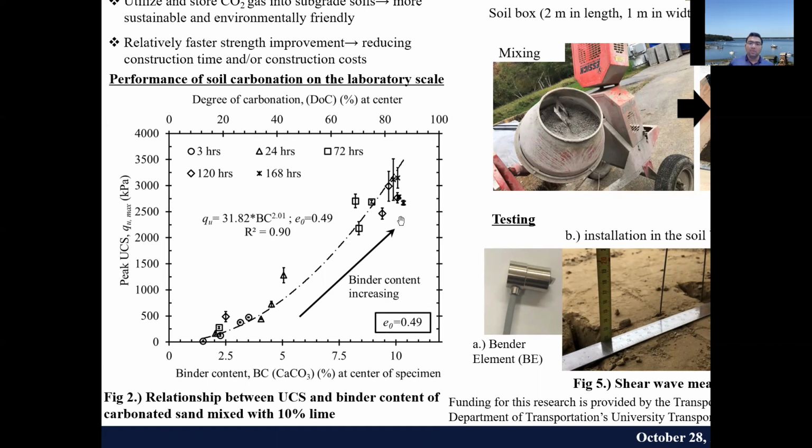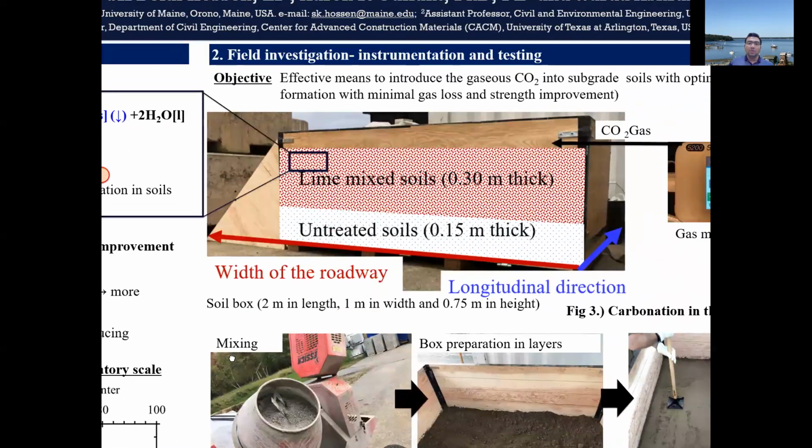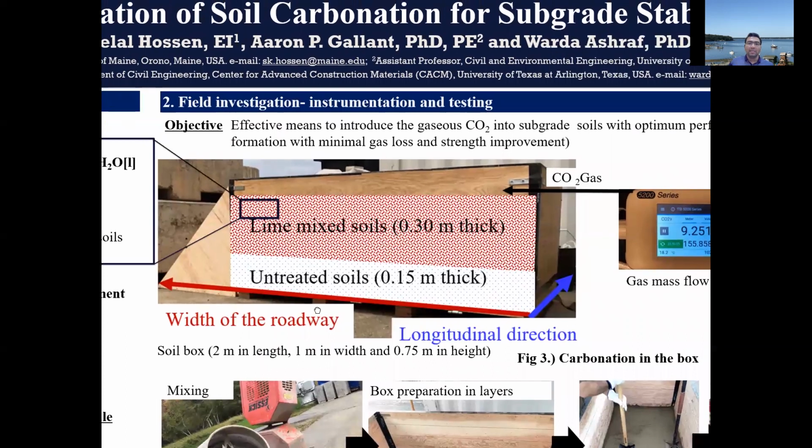Based on this, we can see that 10% lime mix sand can achieve as high as 3 to 3.5 MPa of unconfined compressive strength in 72 to 120 hours when the gas was passed at low pressure, that is 10 to 15 kPa, into the soils. So these results were really encouraging to check the implementation of this new technique.